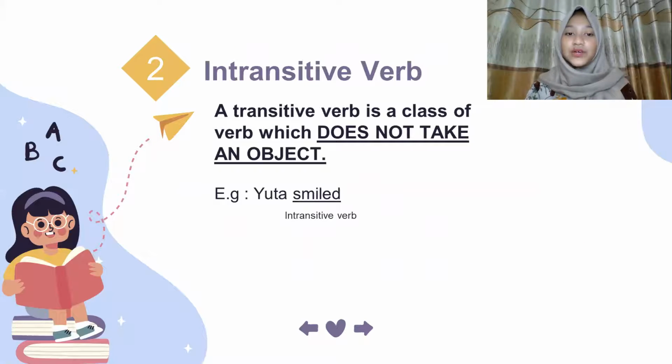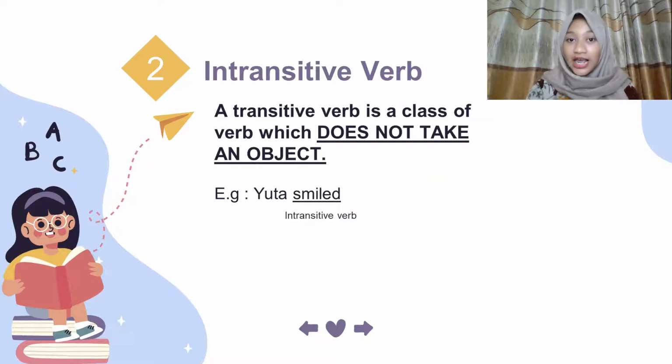Okay, let's move to the intransitive verb. Anyways, what is an intransitive verb? Does anybody know what an intransitive verb is? Okay, we'll learn together what an intransitive verb is.